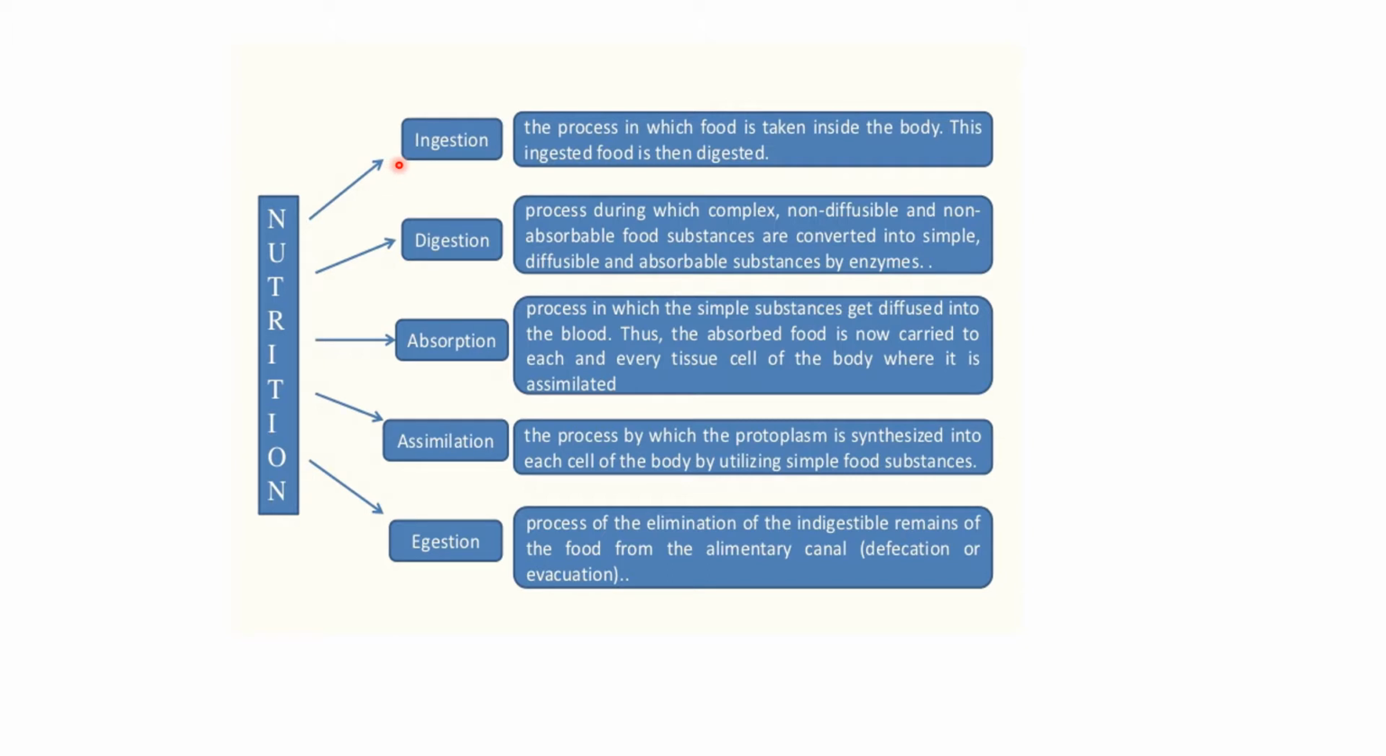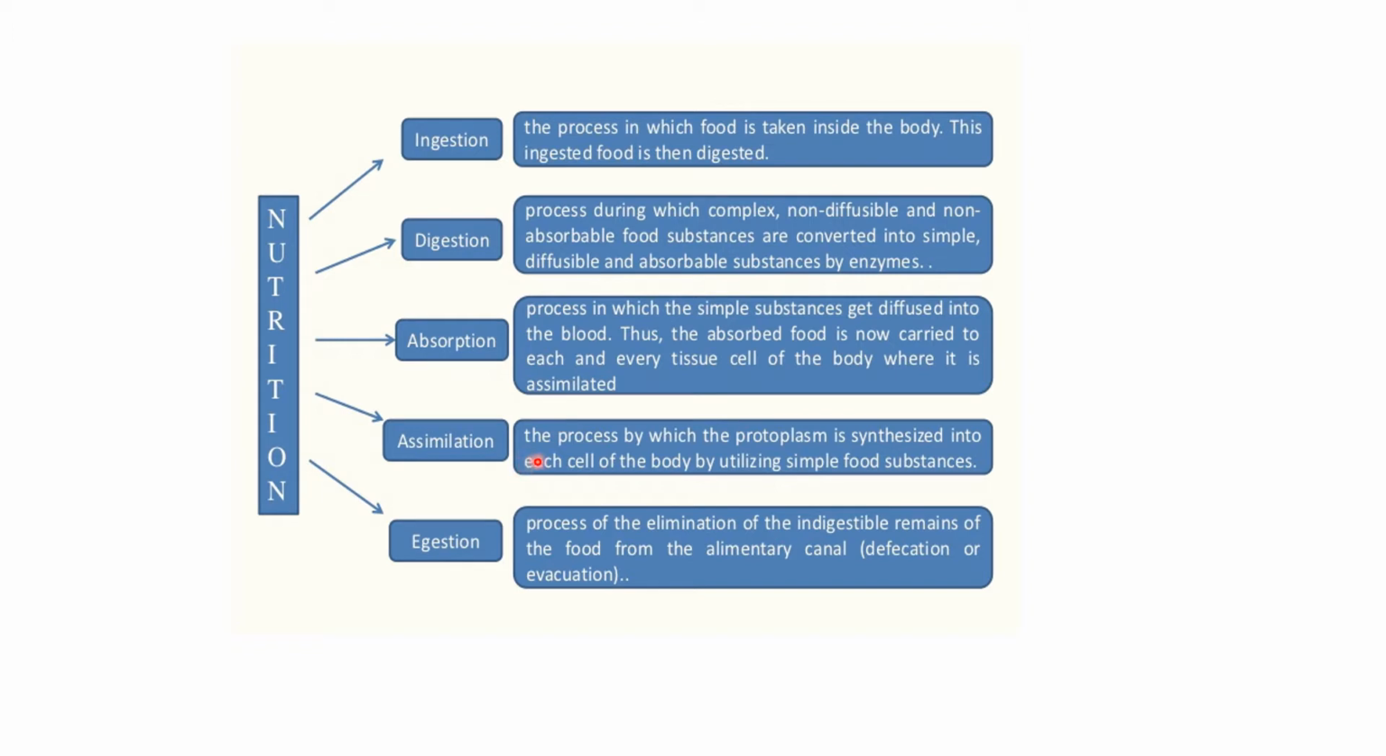So the first process, which is ingestion, means the process in which the food is taken inside the body. Second comes digestion, the process during which the complex, non-diffusible and non-absorbable food substances are converted into simple, diffusible and absorbable substances by enzymes. Then comes absorption, the process in which the simple substances get diffused into the blood. Thus, the absorbed food is now carried to each and every tissue cell of the body, where it is assimilated. That means they are used.